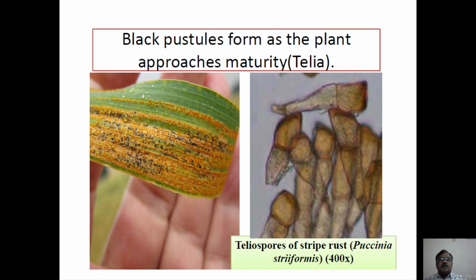Black pustules. So as I told you, the uredospores, which are yellow in color, at the time of maturity are converted into dark black pustules, which are the teliospores of the fungus, and these are formed at the maturity stage of the pathogen, producing bicelled, pedicellate teliospores with flattened end.